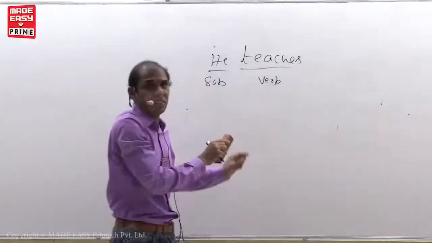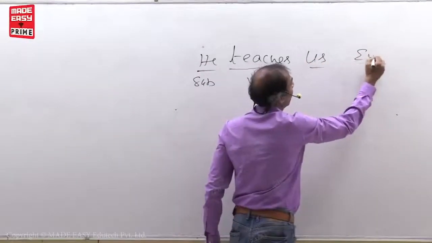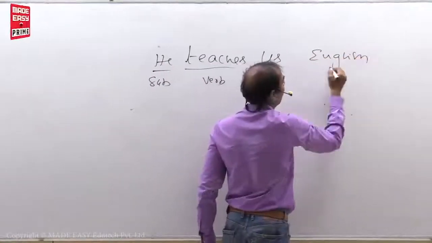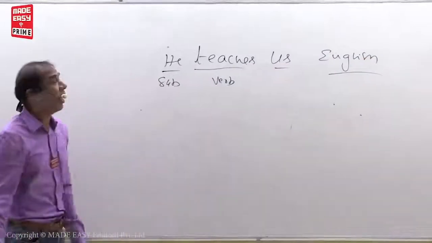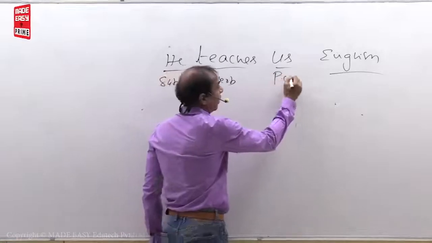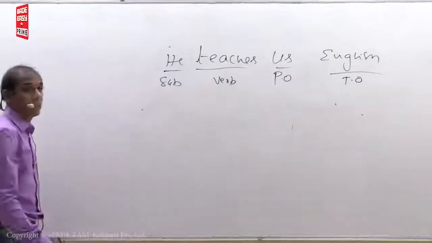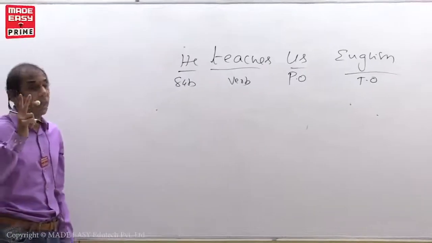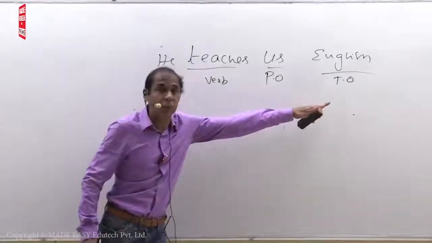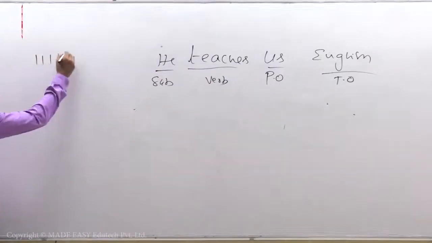Now I'm just expanding this sentence. He teaches us English. I have added us here. So this is the personal object, and this is the thing object. I told you objects are of 2 kinds: personal object and thing object. TO means thing object. 1, 2, 3, 4, 5.